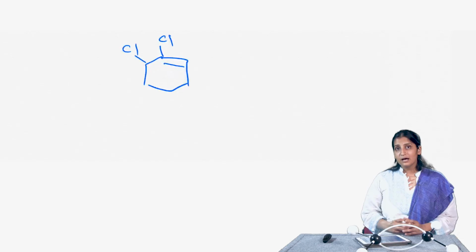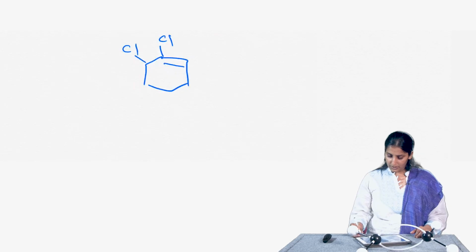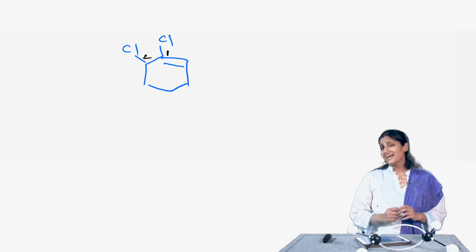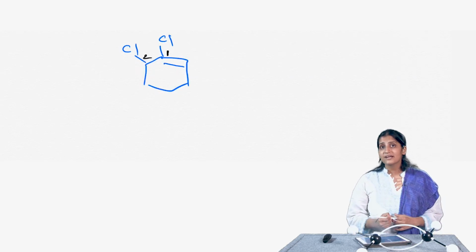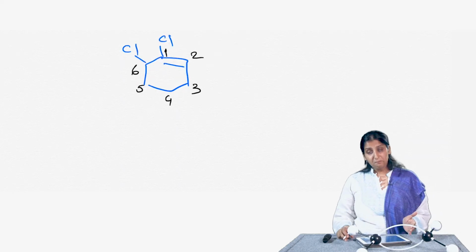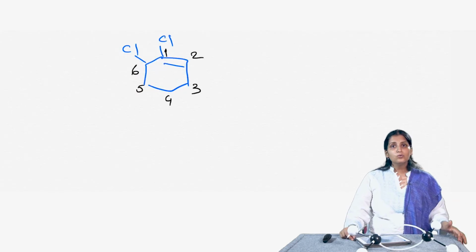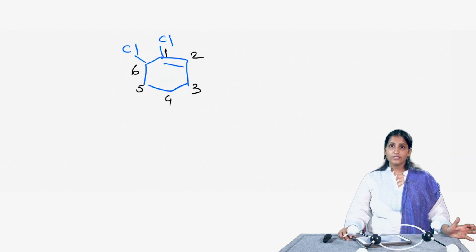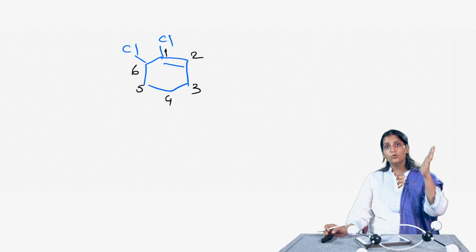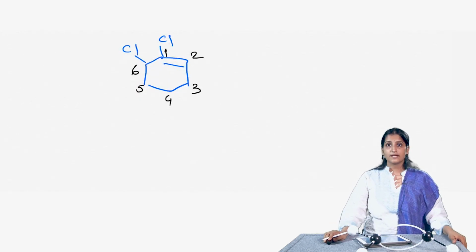So, I start with the double bond and then I stick around the double bond. Let us say the double bond here can be started by numbering from here 1, 2. That is actually wrong because I am not going in the direction of the double bond. So, I would rather start numbering it such that I go in the direction of the double bond. So, the compound will be 1,6-dichlorocyclohexene and not really 2,3-dichlorocyclohexene, because that does not work. We have to start with the lowest possible number for the double bond and then go in the direction of the double bond in case of cycloalkenes.